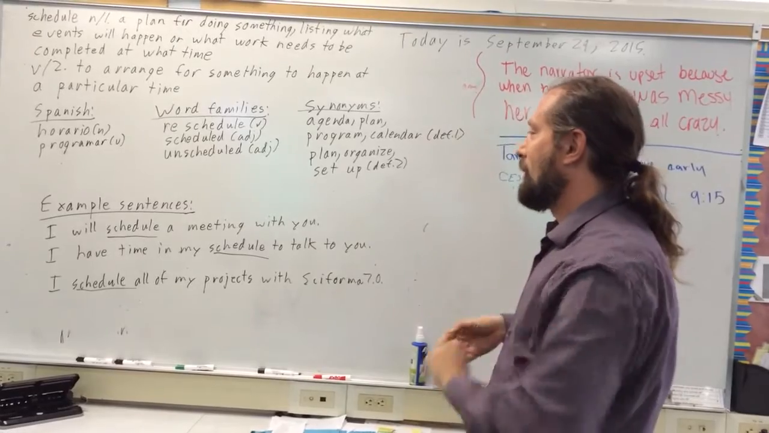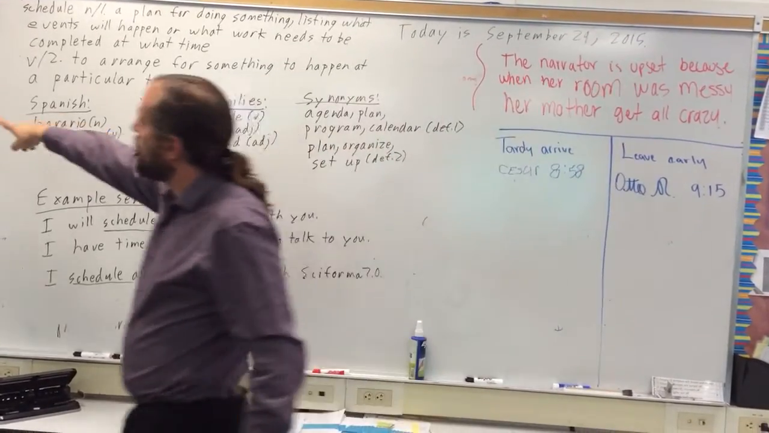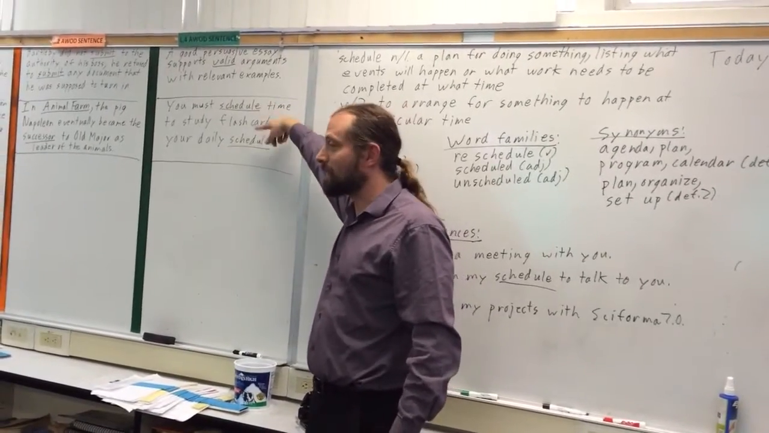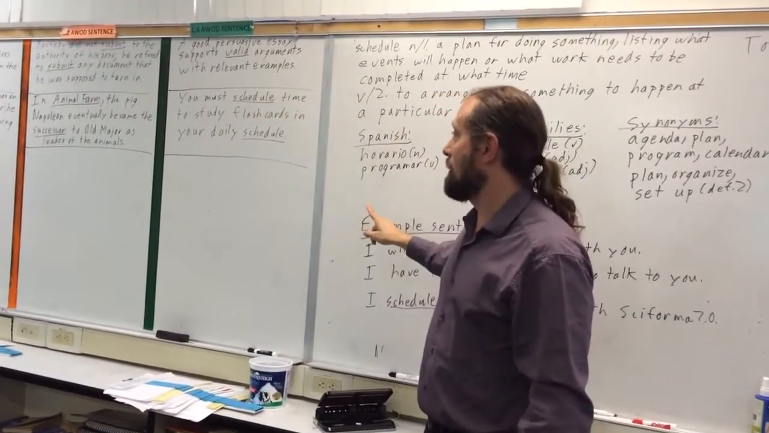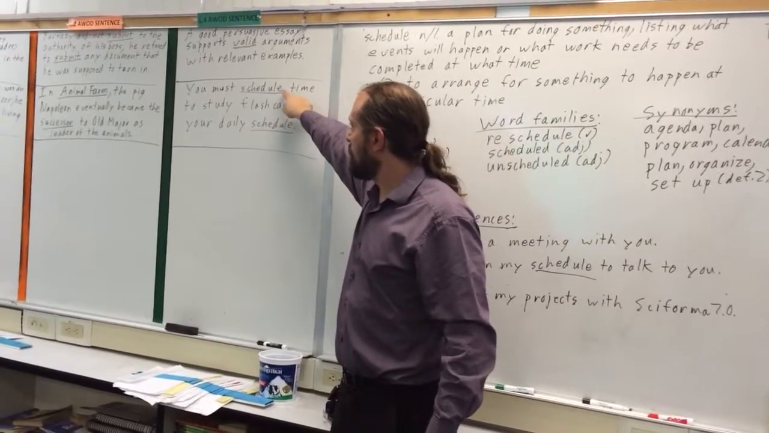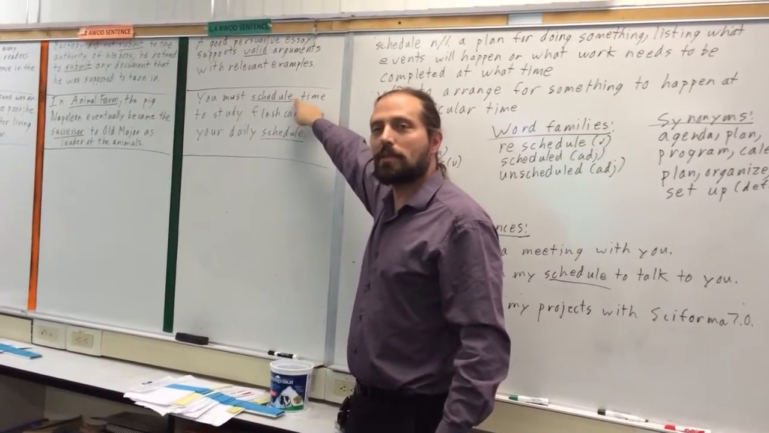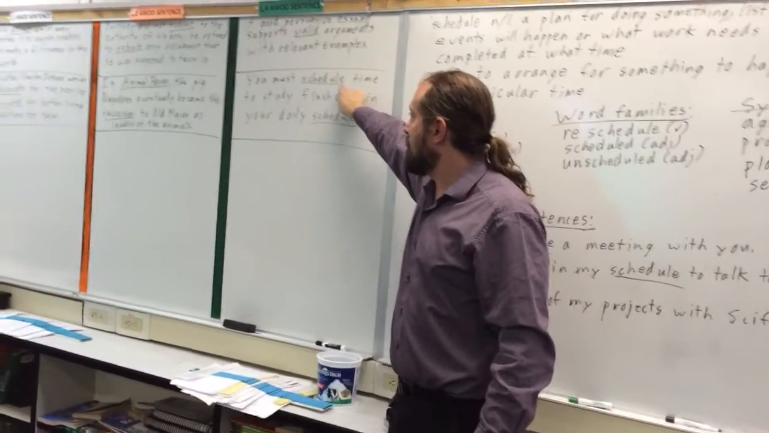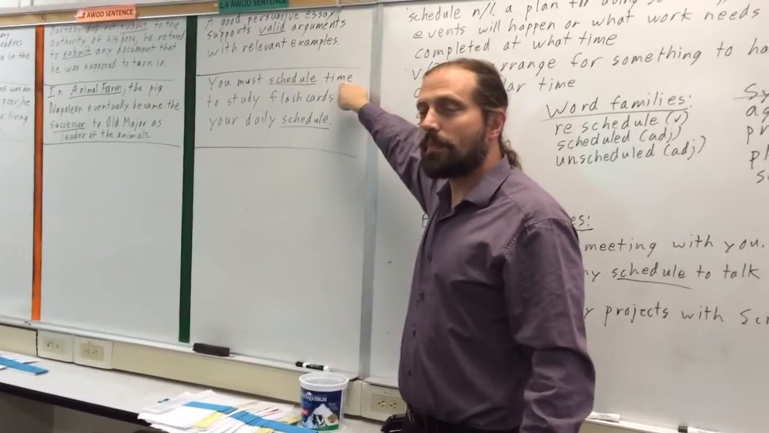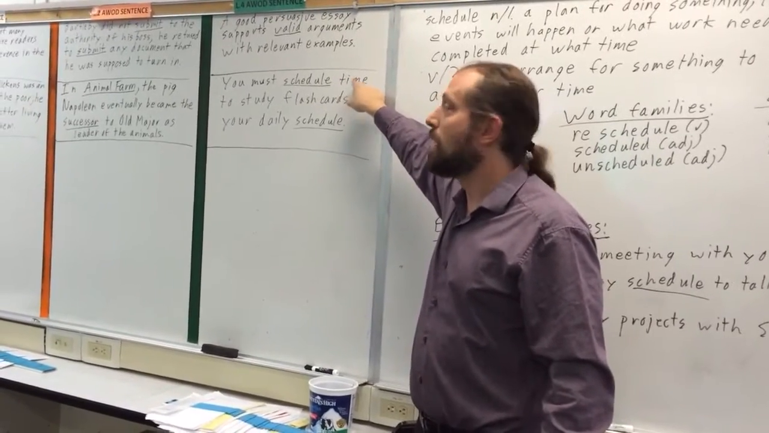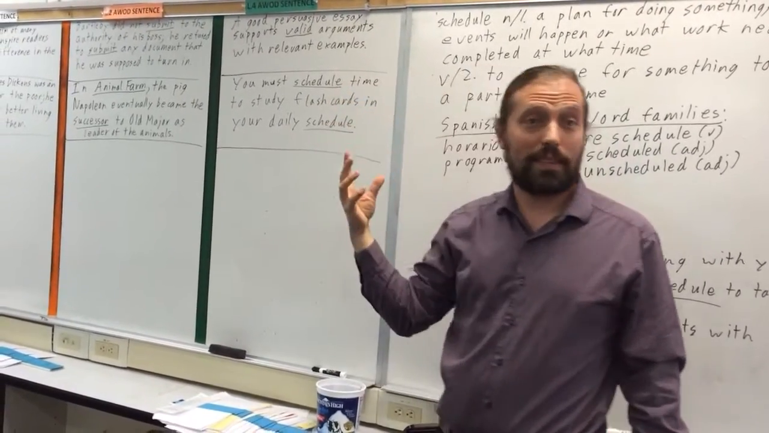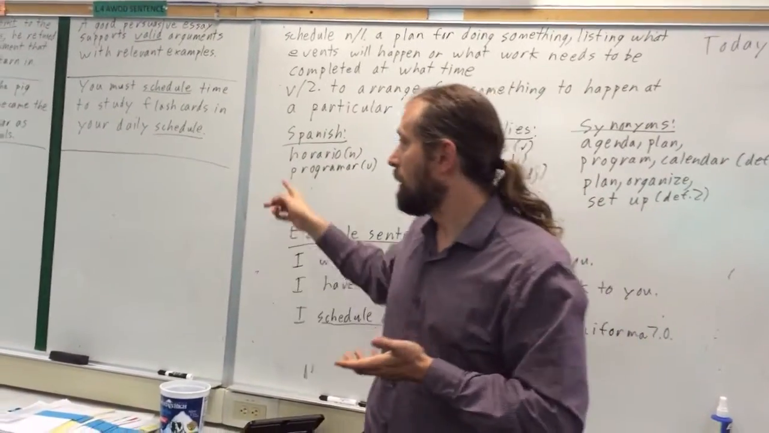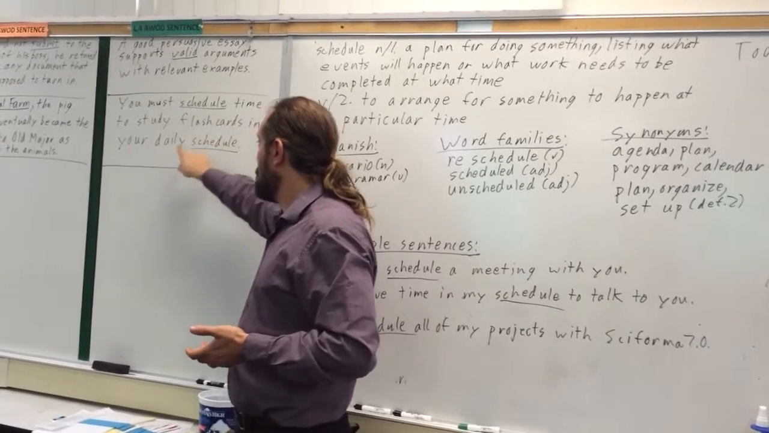And so we have some example sentences. So you must schedule time to study flashcards in your daily schedule. So in this sentence we use the word with two parts of speech. What's the part of speech of schedule for that word? You must schedule time. Is that an action or a thing? Is it a thing? No, it's a verb. This one is the action. You're doing it. You must do it. You must organize the time that you're going to meet with somebody to study flashcards in your daily schedule.